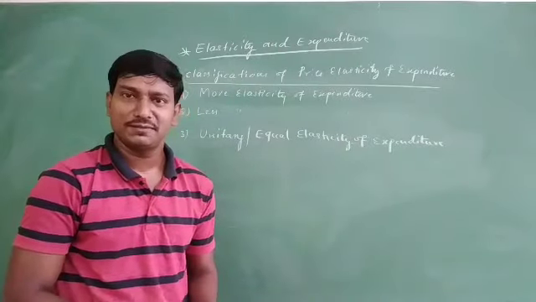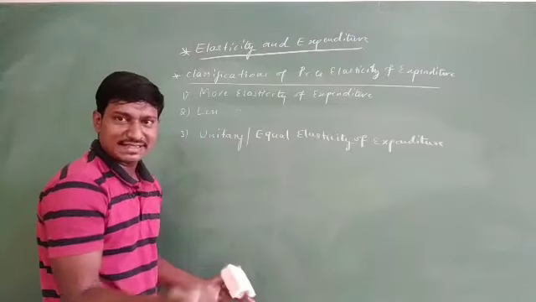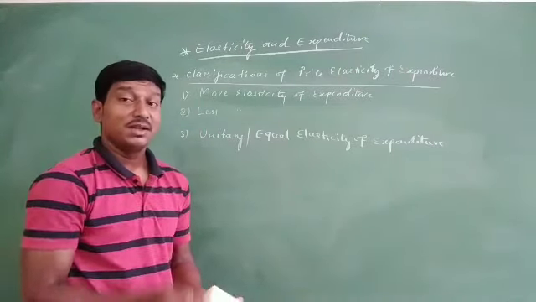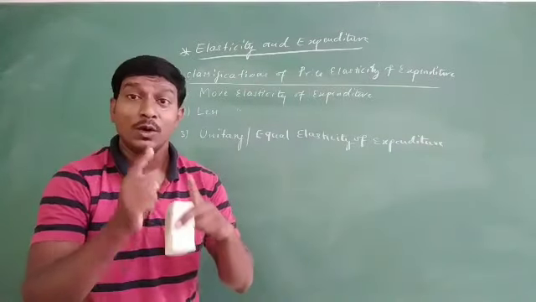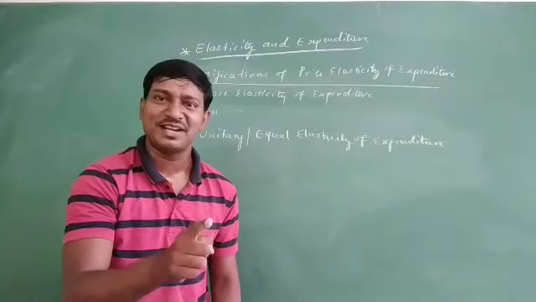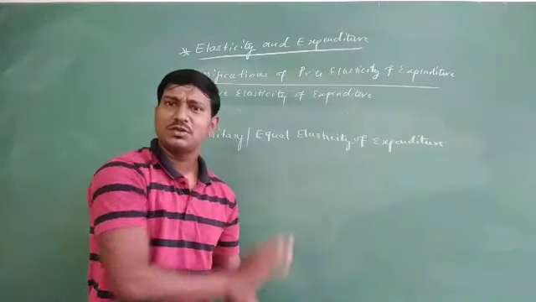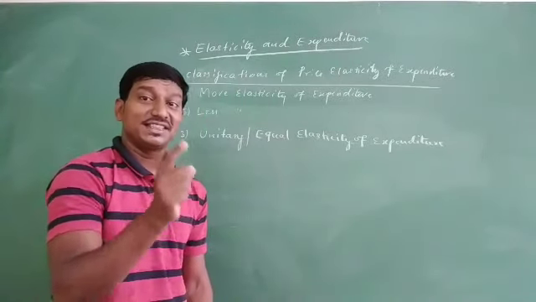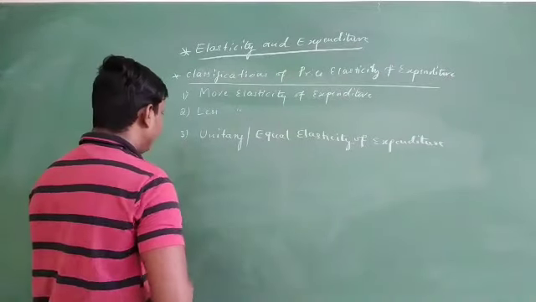So how is it different? Friends, as we already saw, in case of less elasticity, same relationship. In case of more elasticity, opposite relationship. But in case of unitary or equal elasticity of expenditure, whatever the change in the price, it does not influence the expenditure. However much the price changes, it does not at all influence the expenditure, then it is called unitary or equal elasticity of expenditure.